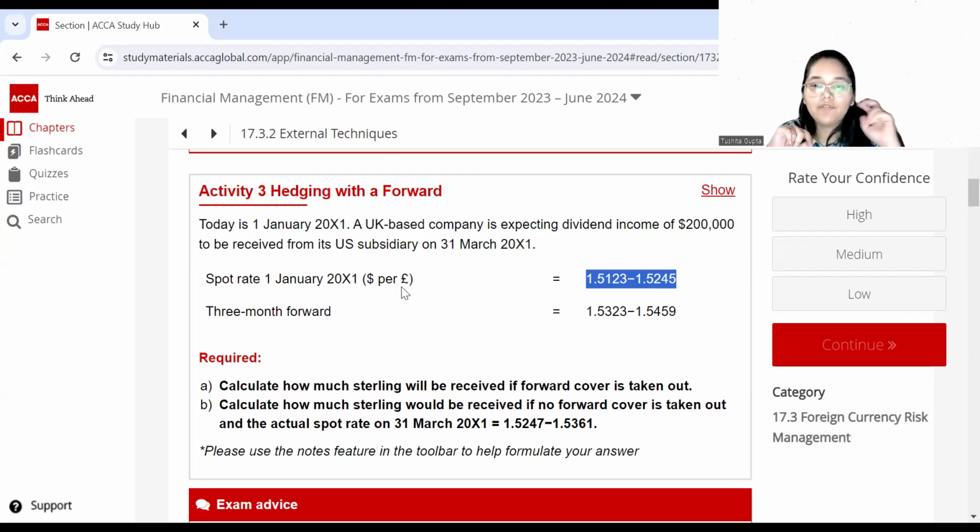Now the second thing we need to get sorted is which rate we should use. To decide which rate should be used, you always have to remember only one thing: the dealer will always take the advantage.